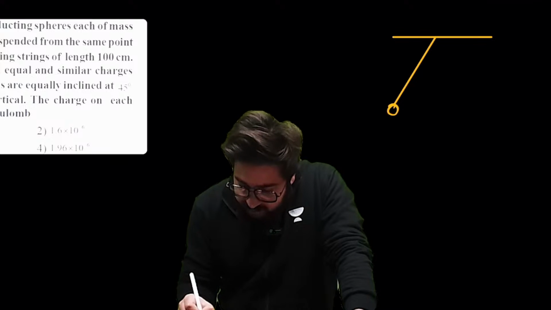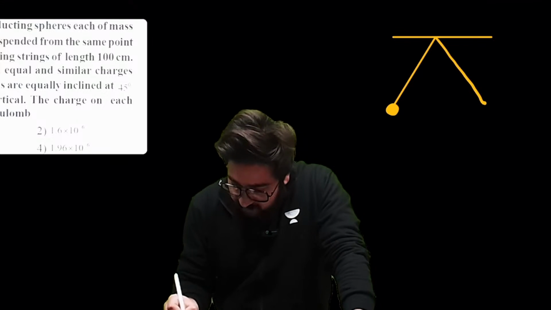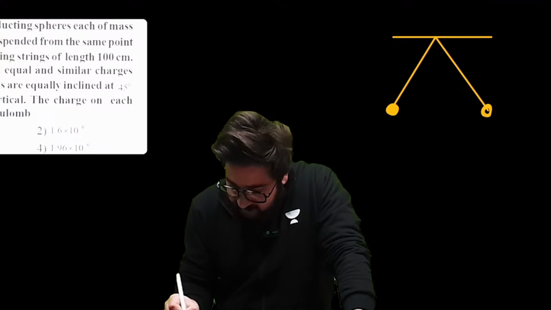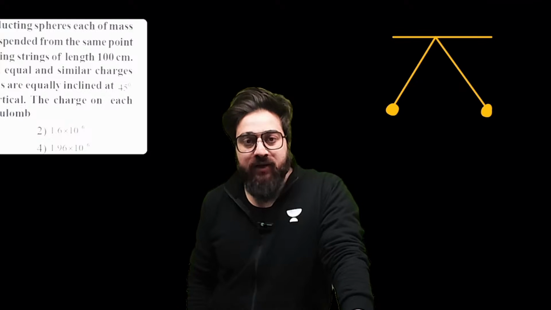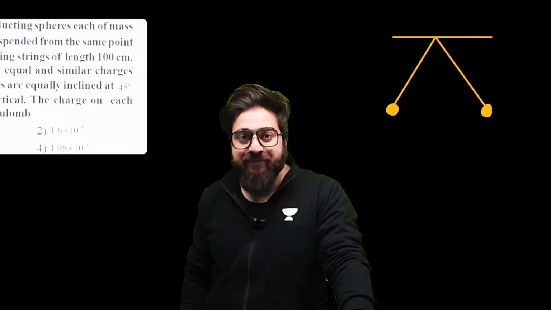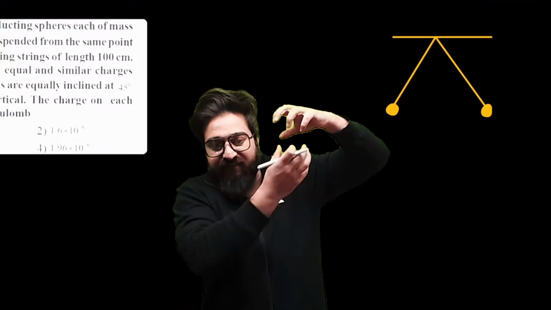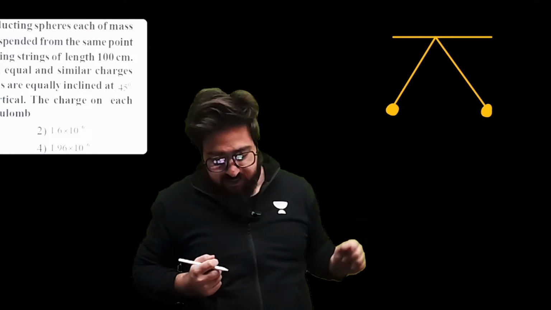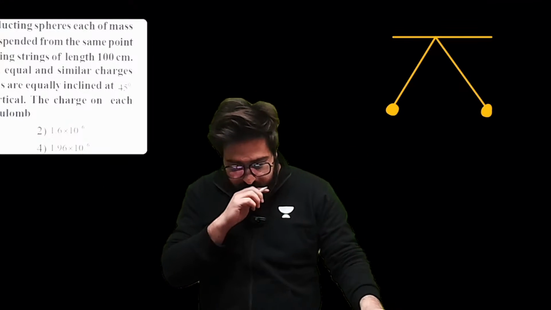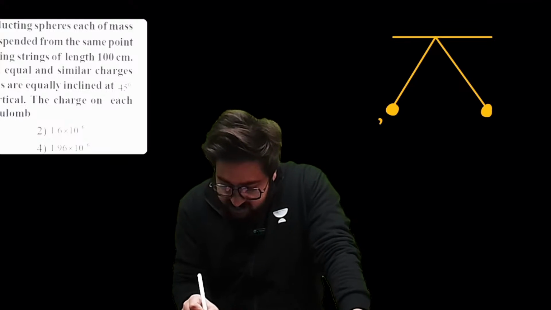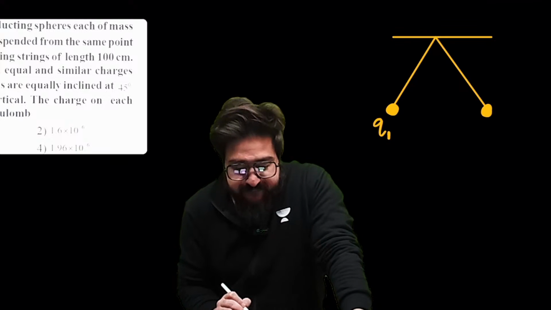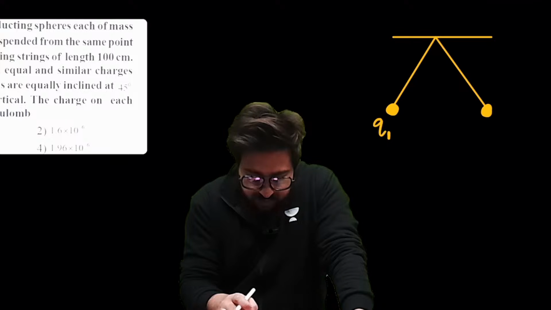This is the first charge, and we have got the next charge over here. The two charges are connected by a thread, a string. In this particular case, this is the charge q1 given.